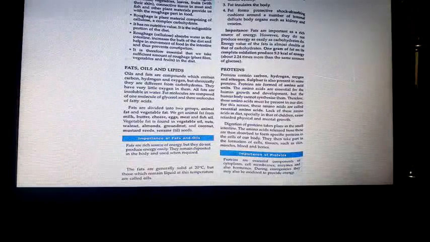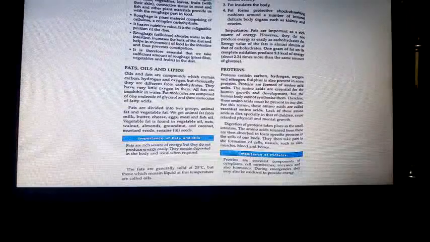The oxygen content in these is very less. They produce more energy, children, than carbohydrates. Got it? 1 mole of fat releases 9.45 kilocalories of energy, whereas carbohydrates, which you have just learned, give 4.2 kilocalories. That means it is approximately double, isn't it? Double the energy than the carbohydrates.